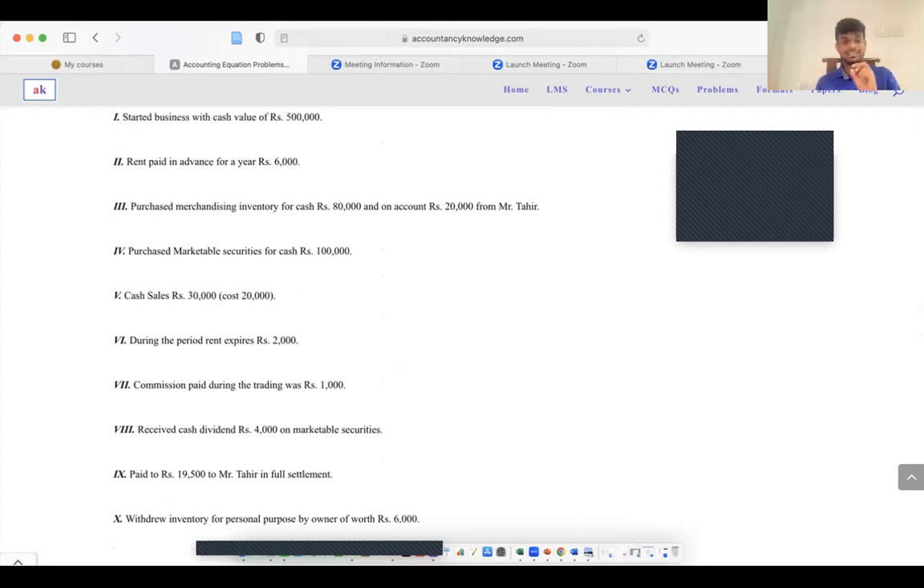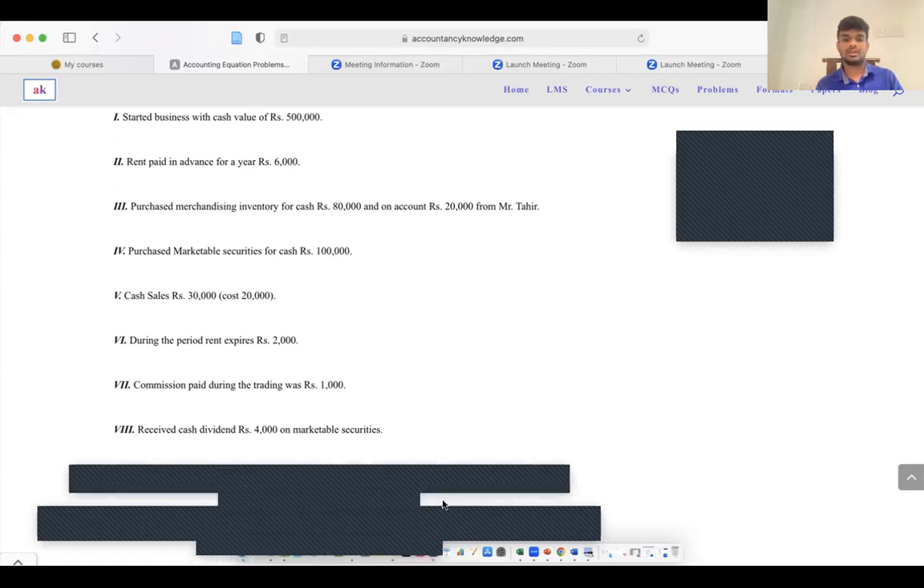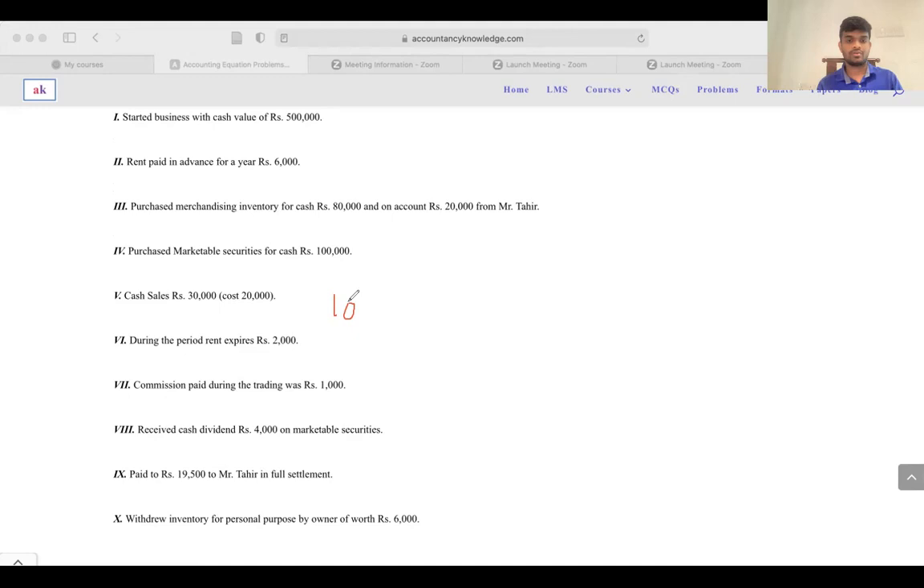Cash sales, rupees 30,000, cost 20,000. So you have done a cash sale from the inventory. The inventory cost will be 20,000 and the sales value will be 30,000. That means you have made a 10,000 profit out of that.